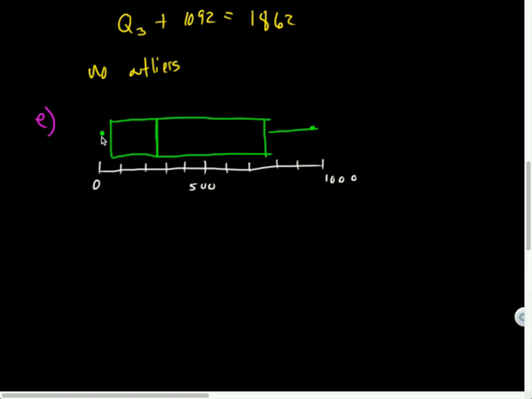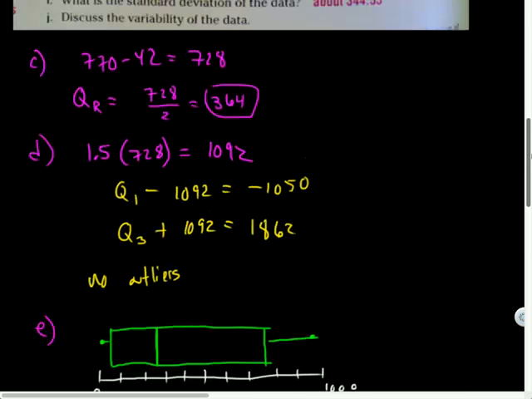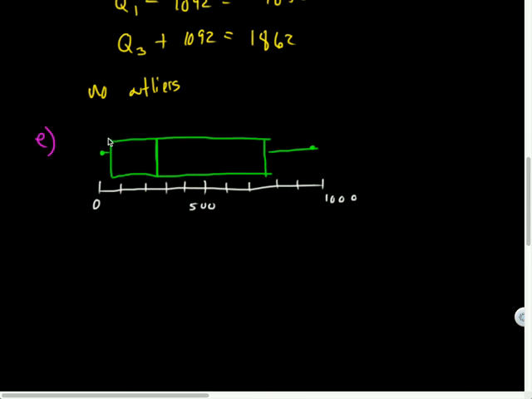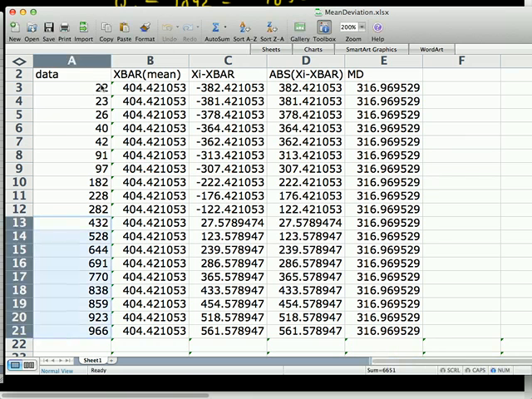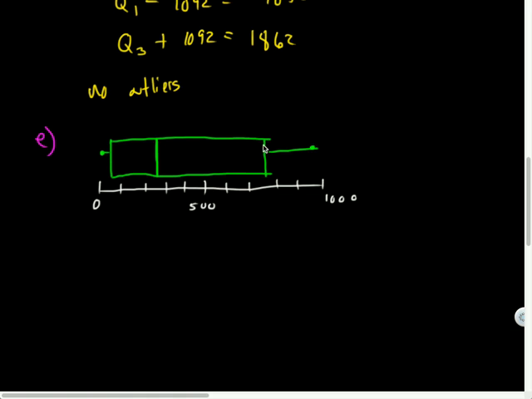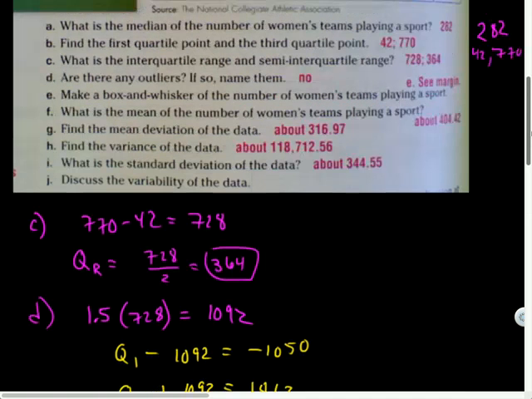And the whiskers. And as you can see, a lot of women's sports teams exist between the 22 and the 42. So 25% of the data exists right here. So that's a very densely populated cluster, right? You can see a lot of numbers exist between 22 and 42. And then the most broadly dispersed group is quartile 2 to quartile 3. It seems like there's a wide range of possibilities there. So there's my box and whisker.